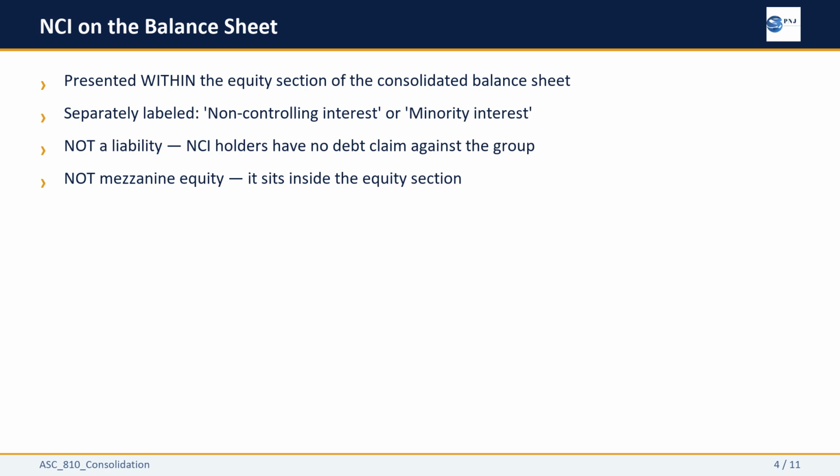Under current ASC 810, non-controlling interest is presented within the equity section of the consolidated balance sheet. It is clearly labeled and separate from the parent company's equity, but it is inside equity, not below the liabilities, not in a mezzanine section between liabilities and equity. Inside equity, NCI holders are owners, not creditors. They have an equity claim, not a debt claim. The balance sheet must reflect that. If you see NCI sitting outside the equity section on a set of financial statements, that is a presentation error.